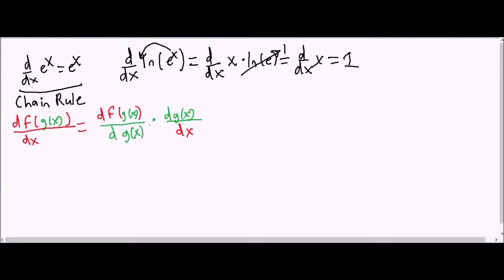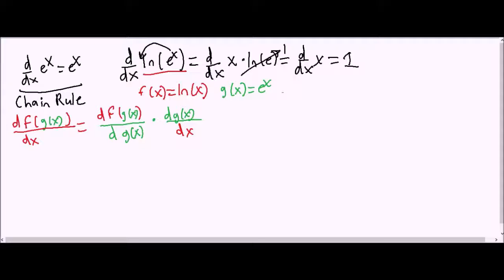And this equation can be solved given that you know what g of x and what f of x is. So let's try to take our equation. Our equation here was the natural log of e to the x, and let's try to find what f of x would be and what g of x would be. So my guess is that f of x would be the natural log of x, and therefore g of x would be e to the x. Now let's test this theory.